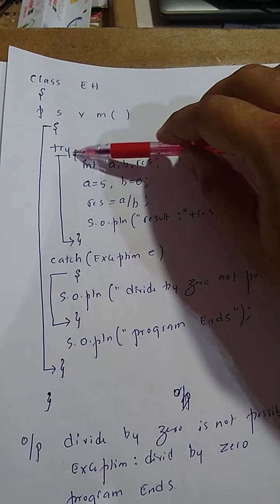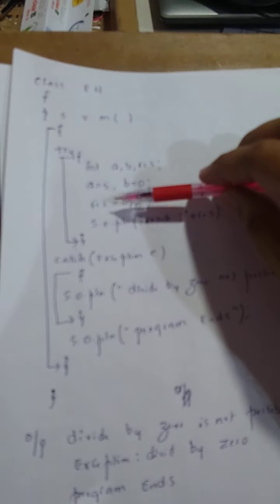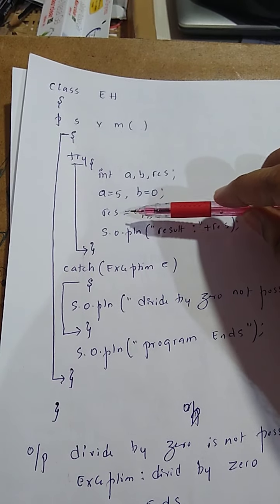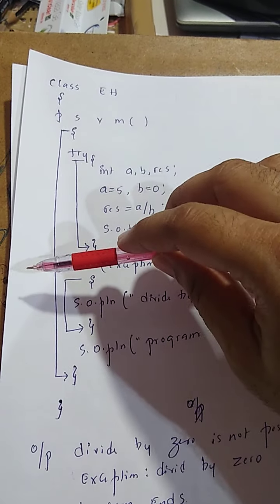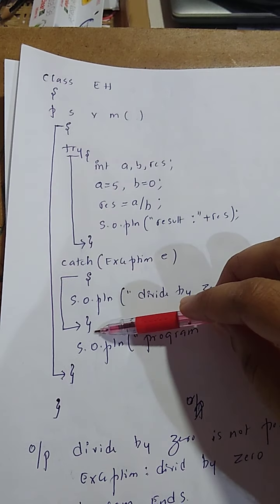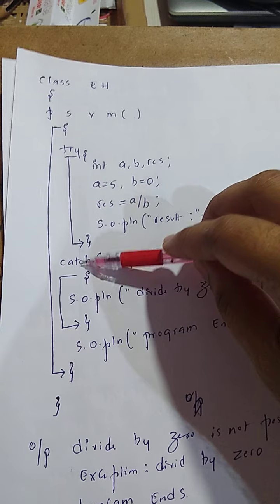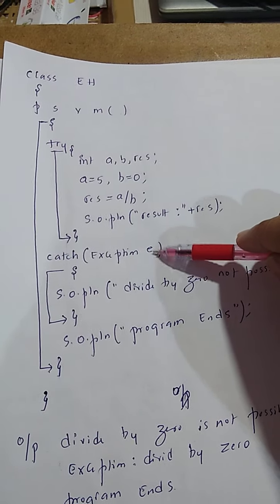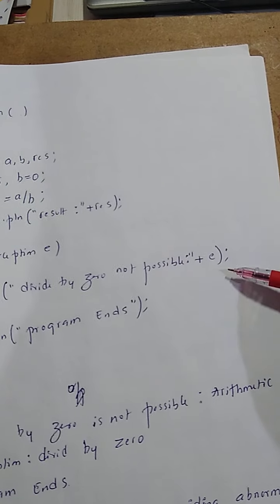But since I have written it within a try block, whatever exception is generated here will be thrown and handled by one more block, which is called the catch block. That message will be copied into this particular e, and that message we are printing here.